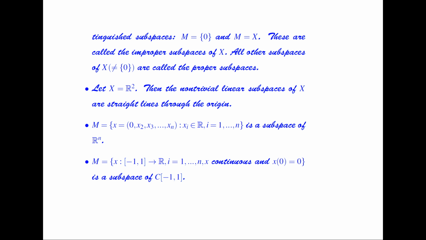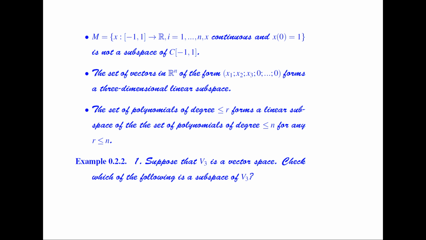And if I consider the set as the collection of all those real valued functions which are continuous on the interval minus 1 comma 1 to R and x of 0 is equal to 0, then it is a subspace of all continuous real valued functions on the interval minus 1 to 1. Similarly, there are some more examples out here, so we'll discuss the proof of some of these examples.